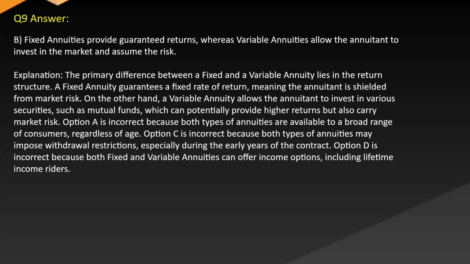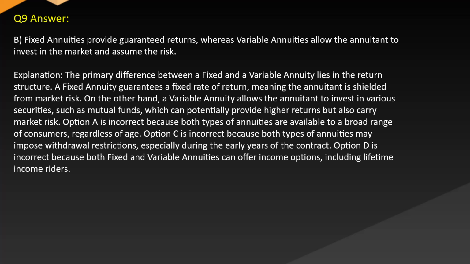Answer: B. Fixed annuities provide guaranteed returns, whereas variable annuities allow the annuitant to invest in the market and assume the risk. Explanation: the primary difference between a fixed and a variable annuity lies in the return structure. A fixed annuity guarantees a fixed rate of return, meaning the annuitant is shielded from market risk. On the other hand, a variable annuity allows the annuitant to invest in various securities, such as mutual funds, which can potentially provide higher returns but also carry market risk.